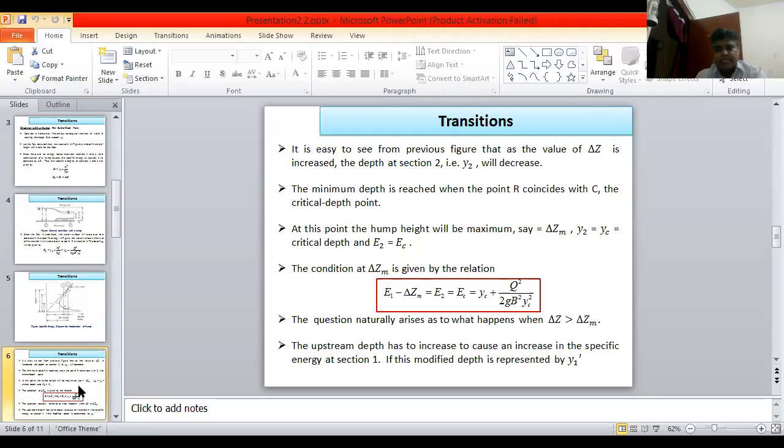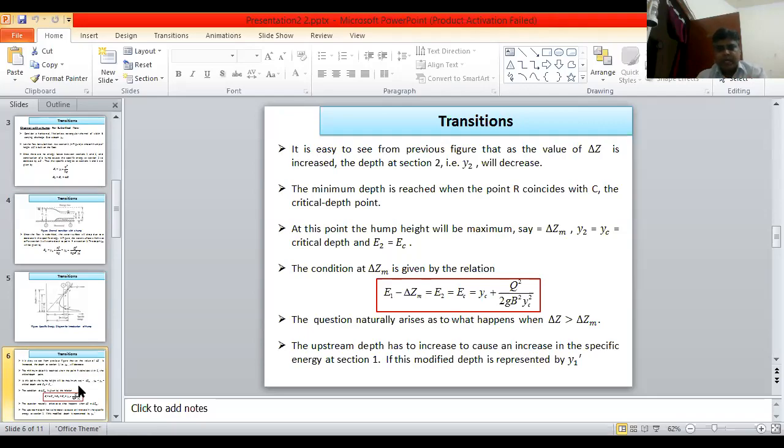Y2 is equal to Yc, the critical depth, and it is equal to Ec, the critical energy. The condition at delta Z max is given by the relationship E1 minus delta Z max is equal to E2 is equal to Ec is equal to Yc plus Q square upon 2G B square Yc square.